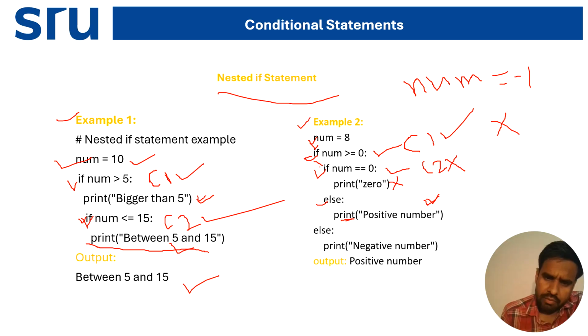What is the else part of this? The else belongs to this if condition, so if this if is not correct, it will not enter this body, it will come to the else part of this if, and it will print the negative number.